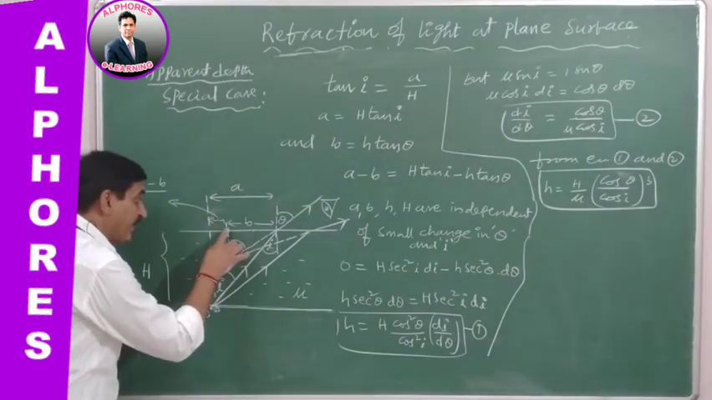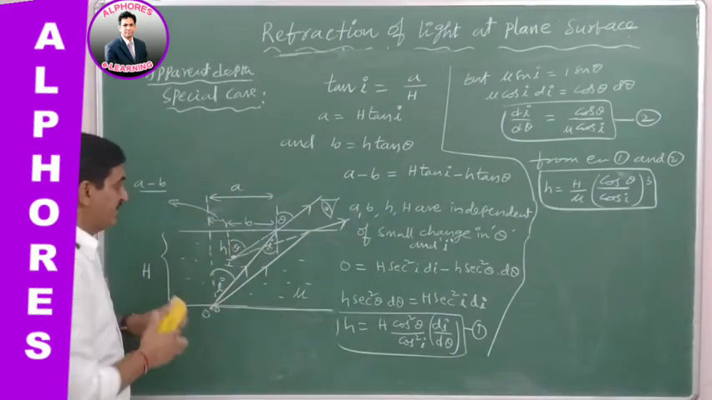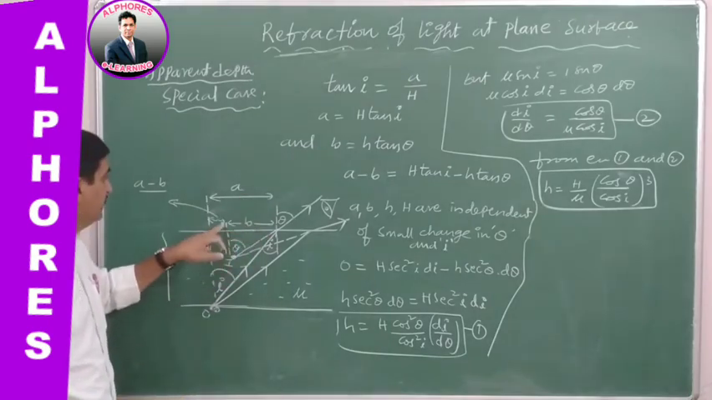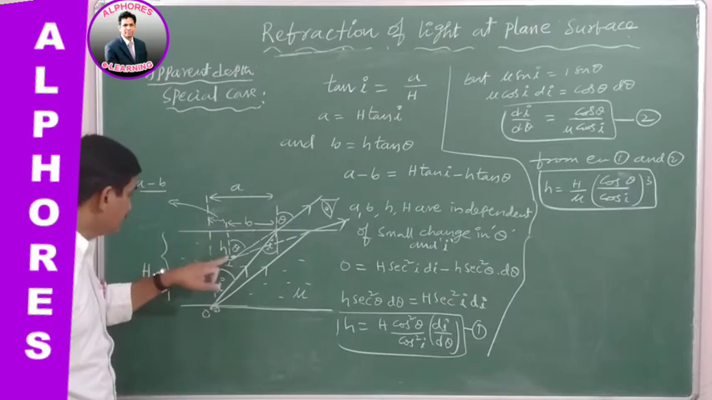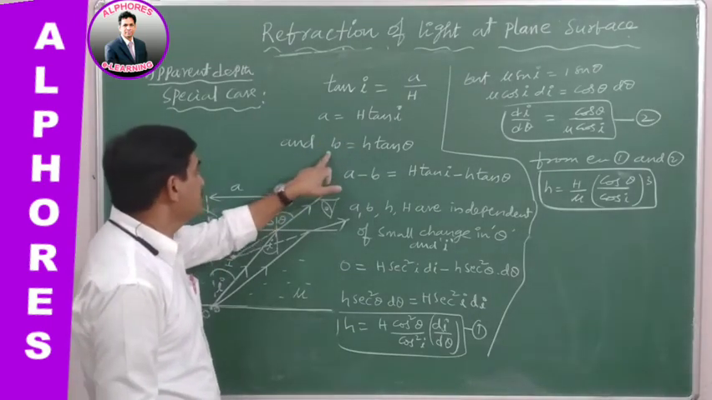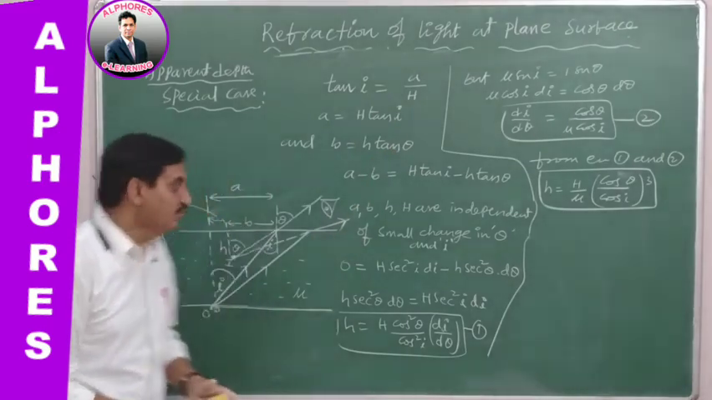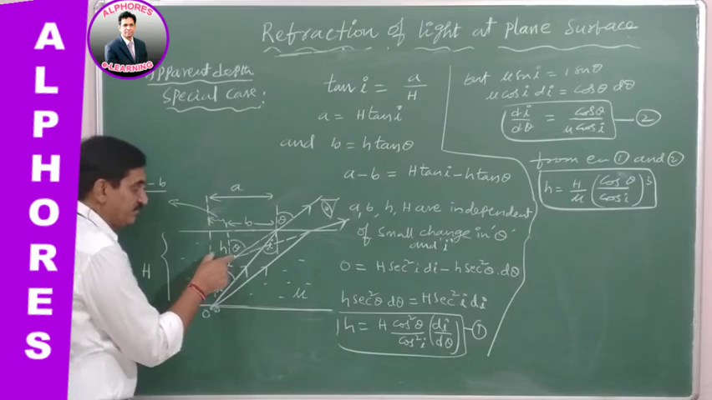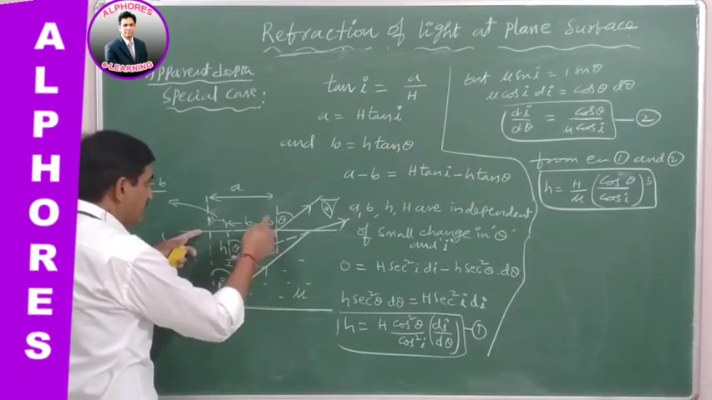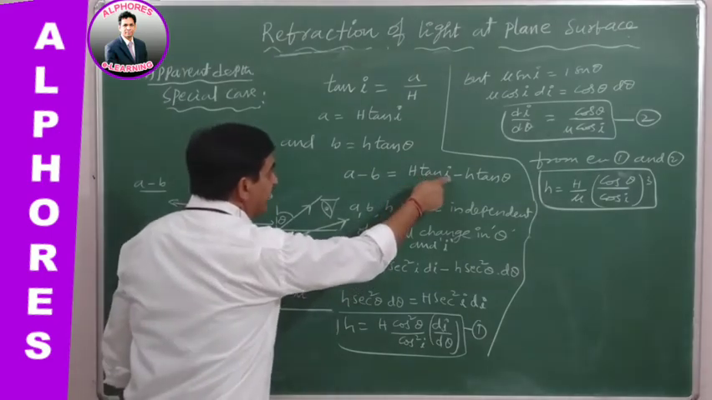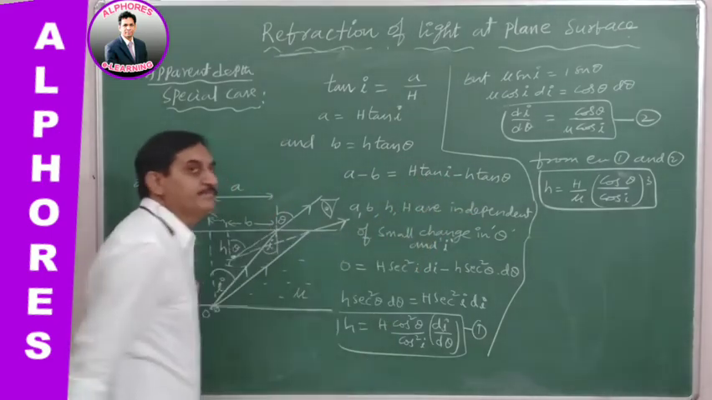Go for another triangle, one more triangle. See here. From this triangle, opposite side B, adjacent small h, tan theta is equal to B by h, so B is equal to h tan theta. Now A minus B gives the horizontal shift. A minus B, the horizontal shift, is equal to H tan I minus h tan theta.